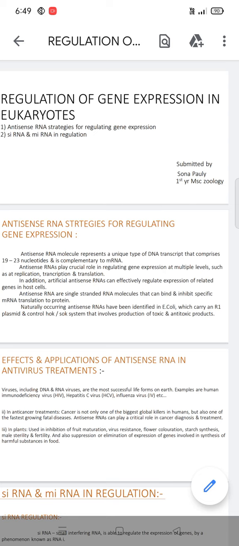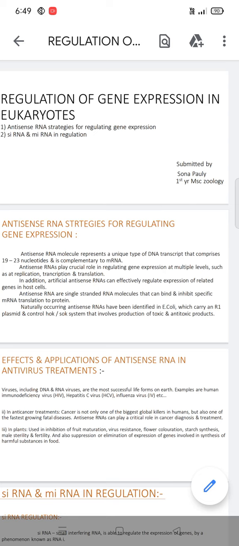The third one is in plants, used for inhibition of fruit maturation, virus resistance, flower coloration, starch synthesis, male fertility and sterility, and also suppression or elimination of expression of genes involved in the synthesis of harmful substances in food.